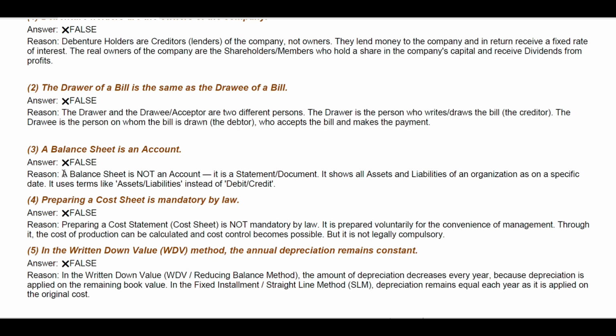Reason: a balance sheet is not an account. As we discussed, it is a statement or document. It shows all the assets and liabilities of the organization as of a specific time period or date. It uses terms like assets and liabilities instead of debits and credits. So in a balance sheet, as I told you already, it is always assets and liabilities of the company.